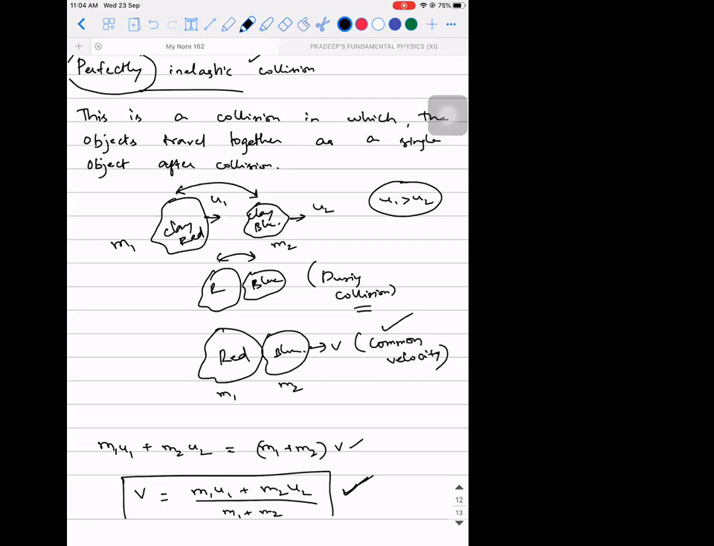Sir, if a question is asked about collision, do we have to first find the value of e and then execute this formula? No. The question itself will make you understand. They will not say in the question itself that they undergo perfectly inelastic collision.